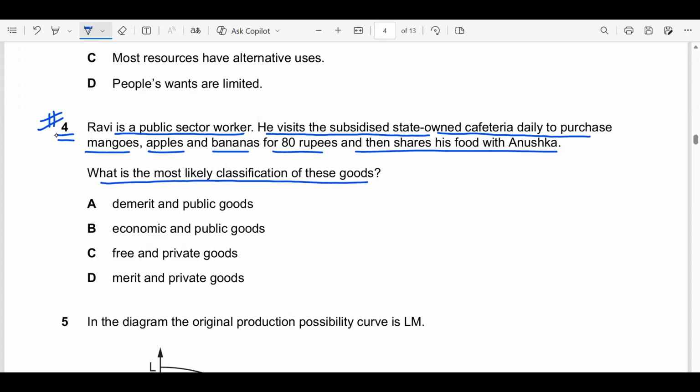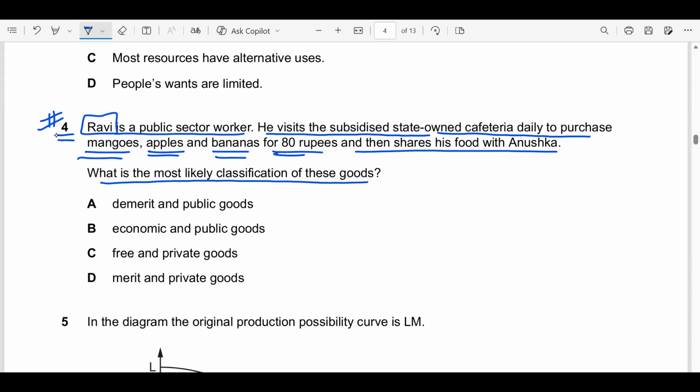Now, in our lessons in microeconomics, we have talked about the classification of goods. We know that goods can be classified into free goods, private goods, public goods, merit goods, demerit goods, economic goods, and so on. If you look at the question, mangoes, apples, and bananas are purchased by Ravi. That means they are not free goods. They are purchased for 80 rupees. That means these are private goods because they are excludable. There's a price charged for them.